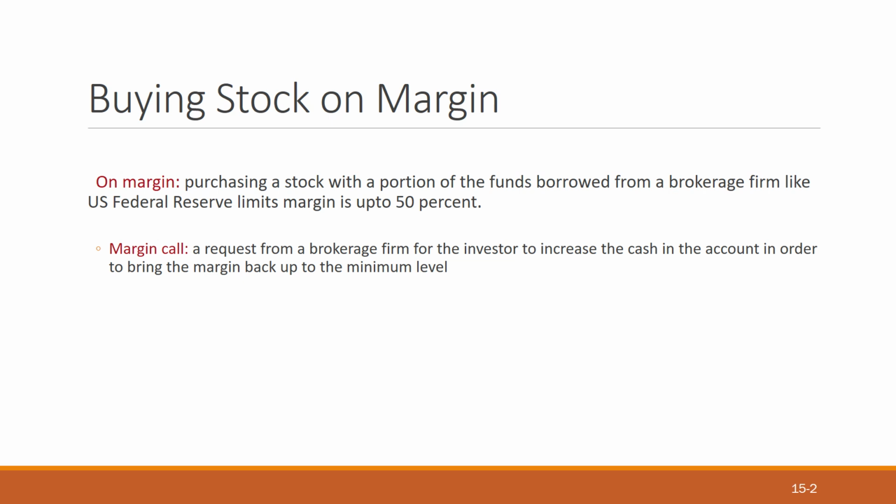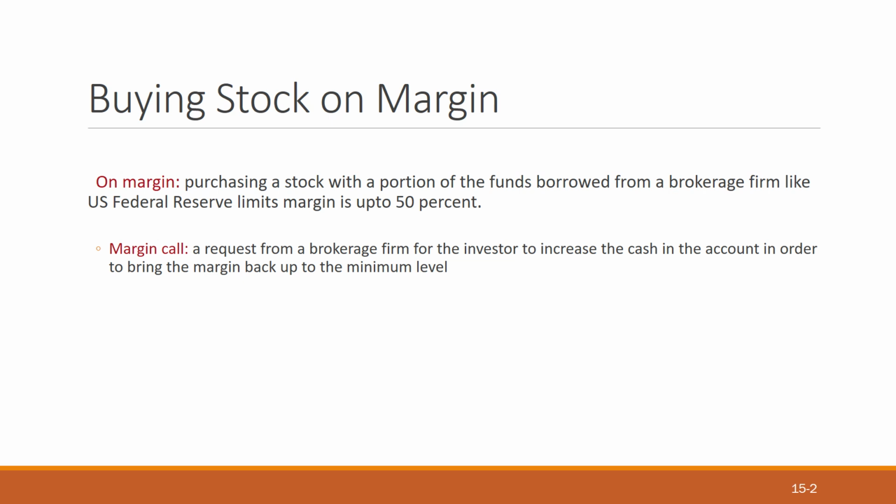For example, if you do a 1 lakh investment, you have 50,000 rupees in backup, and if the margin is less than 50,000, say 45,000 or 48,000, the broker will call you to increase it to 50,000 so that you can go for an investment of 1 lakh rupees.